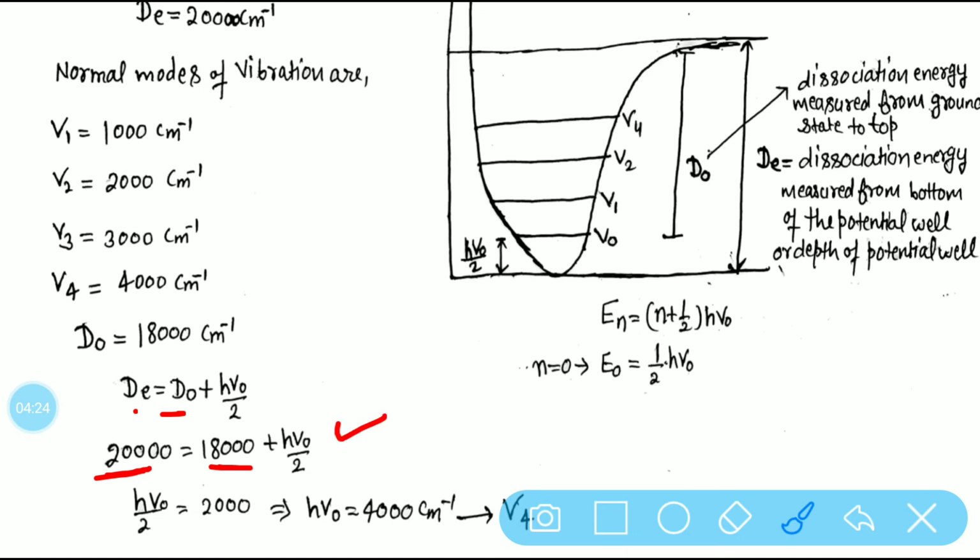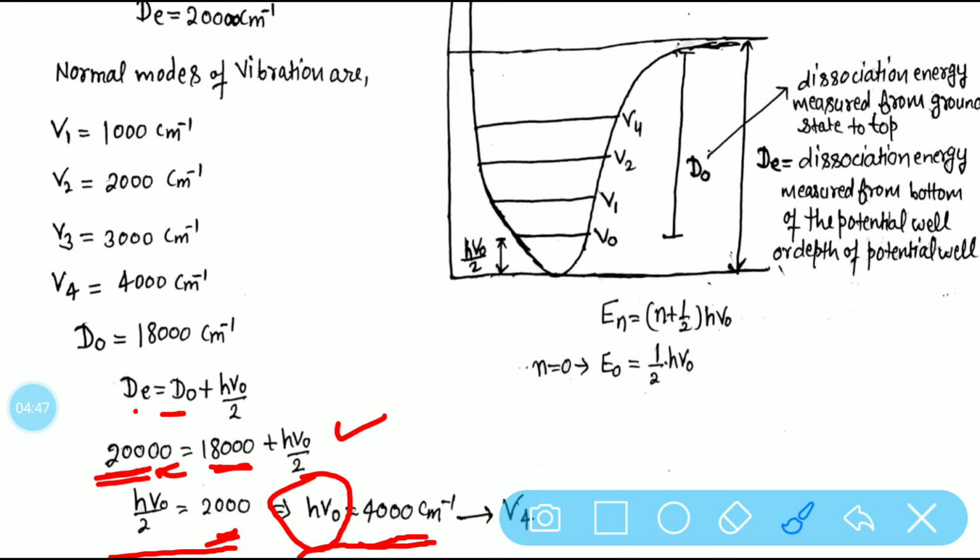So hν0 by 2 becomes equal to 20,000 minus 18,000, which gives 2,000. So hν0 by 2 is equal to 2,000, and hν0 is then 4,000 centimeter inverse. This is the energy value along which dissociation of the molecule takes place.